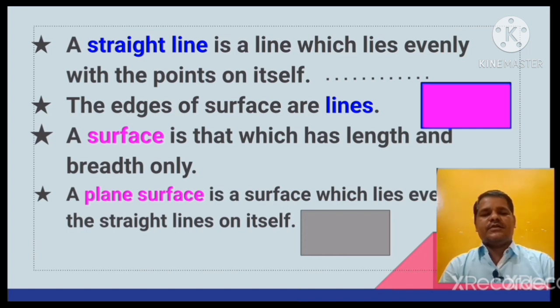Let us see the definition of surface given by Euclid. A surface is that which has length and breadth only. You can observe it in the figure. Surface is only, it has length and breadth. A plane surface is a surface which lies evenly with the straight lines on itself. So it means a plane surface has infinity number of lines in a systematic way, in systematic order.